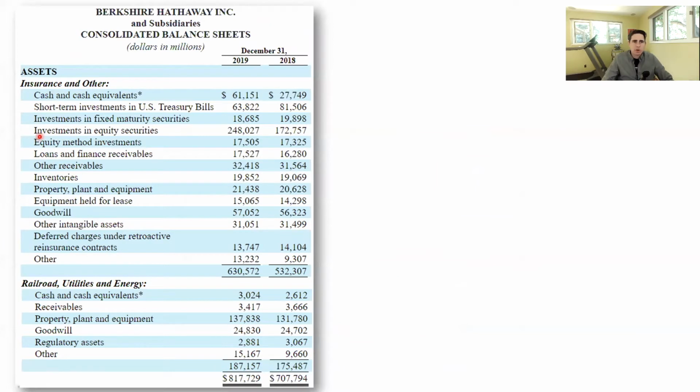Here's the balance sheet of Berkshire Hathaway. And a couple of the accounts we're going to be looking at. Apple's fair value is contained in this account here, investments in equity securities. So that 248 billion contains their investment in Apple. In this equity method investments line item, this contains their investment in Kraft Heinz, their equity method investment. And then Dairy Queen, we're going to see is just everywhere on this balance sheet.